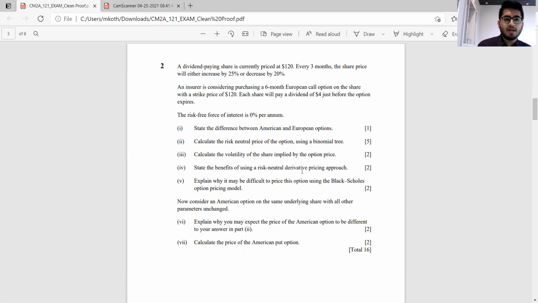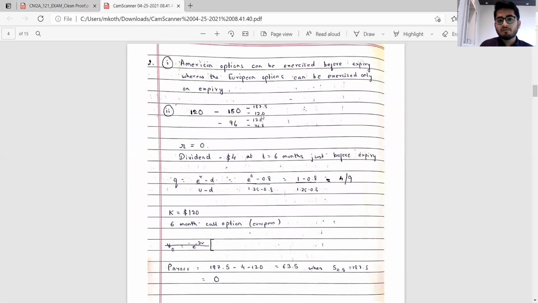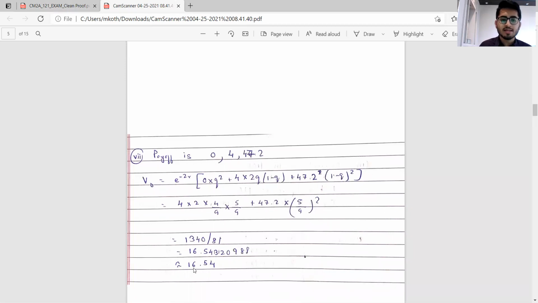Part 7 is calculate the price of an American put option. Again, that's pretty straightforward. So what we need to understand here is we had 187.5, 120, and 76.8. This 120 needs to be adjusted by a dividend of 4 to get 116, and this 76.8 again needs to be adjusted by dividend, and this will result into 72.8. So therefore the payoffs will be 120 minus 116, which is 4, and 120 minus 72.8, which is nothing but 47.2. And now we calculate using the normal formula which we have, and we get an answer of roughly 16.54 till 2 decimal places.